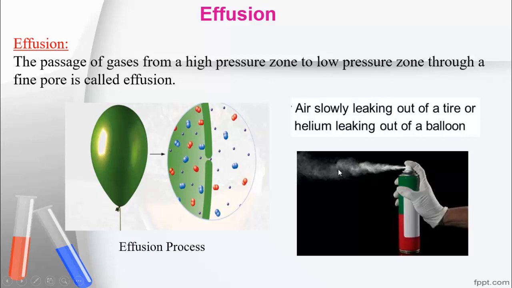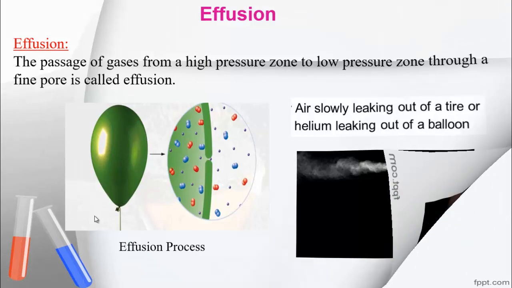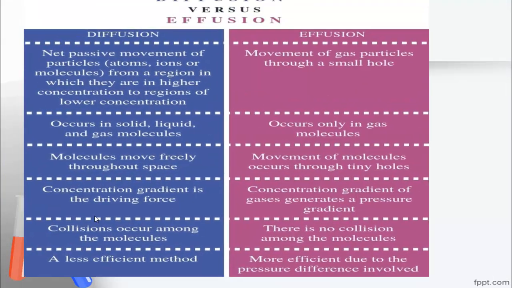So I hope you understand the diffusion and effusion process, and the factors affecting the effusion process are also the same as diffusion. That means temperature, molecular mass, etc. Similar to the diffusion process. So now we can easily compare between these two processes.